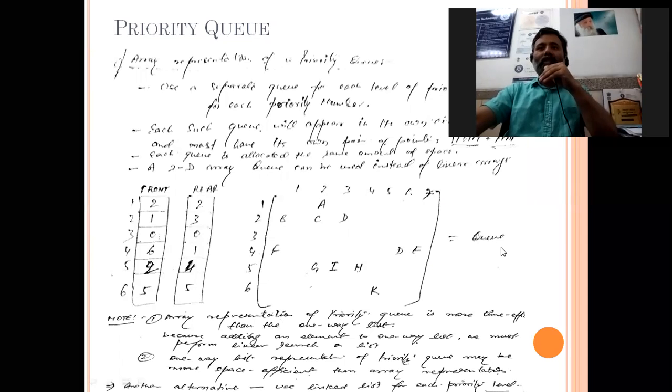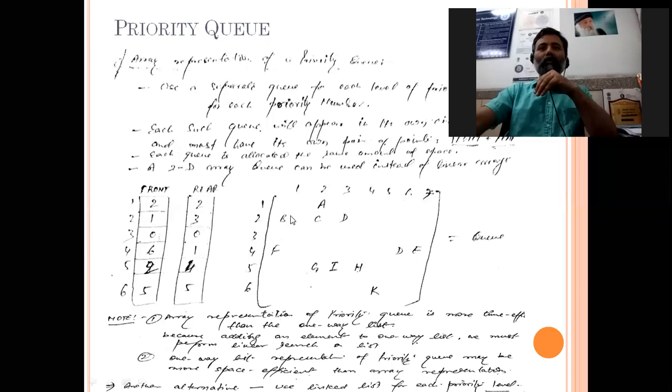This queue is, suppose, a 2-dimensional array. Priority is, suppose, 1 2 3 4 5 6. So each queue will appear in its own circular array and must have its own pair of pointers, left and right. So for that, front and rear we are maintaining separately. Values will be stored in this 2-dimensional array, and for this, you can see here only one element, so front is 2 and rear is 2.